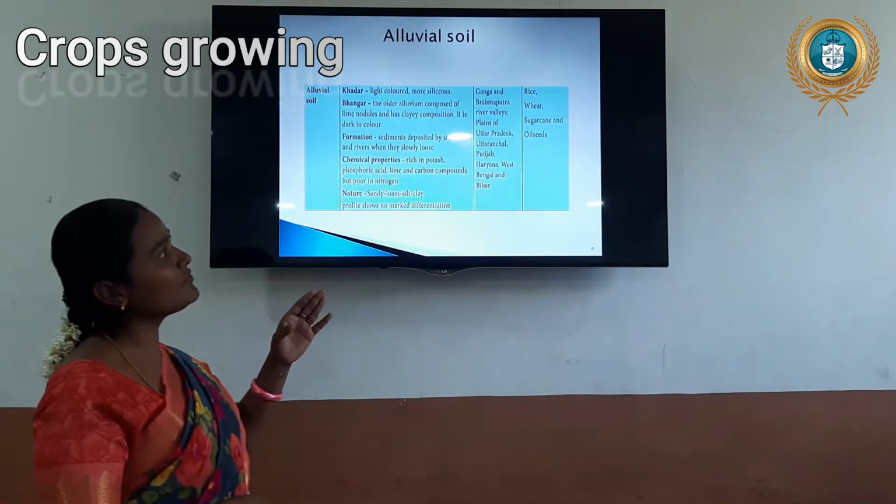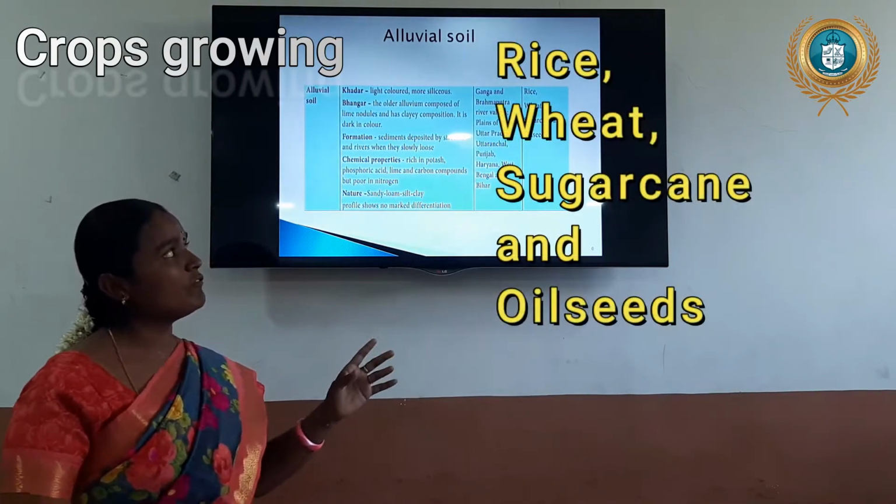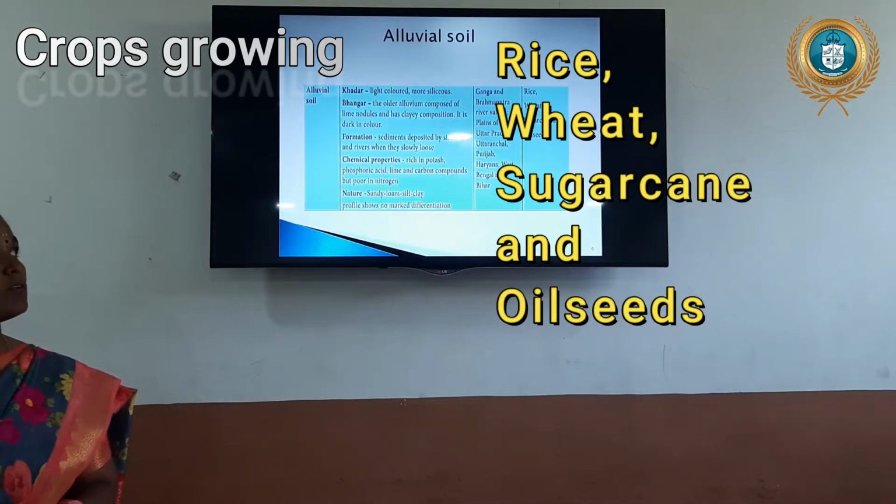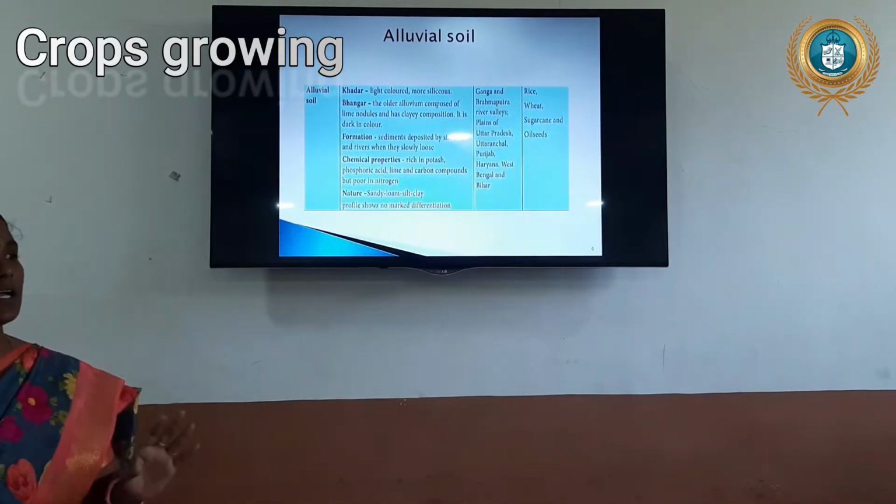What crops are cultivated in alluvial soil? Rice, wheat, sugarcane and oilseed. So it is the most useful for agriculture.